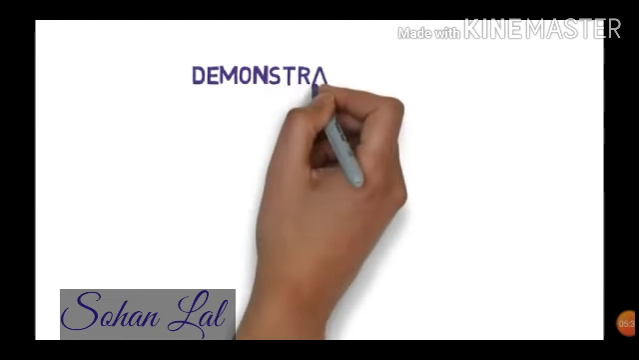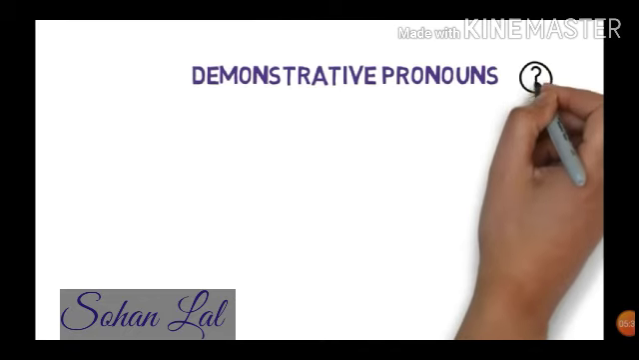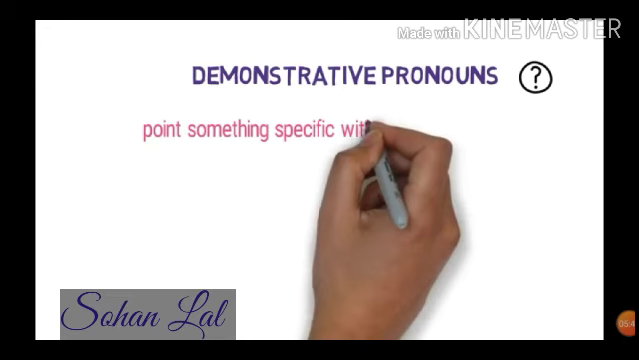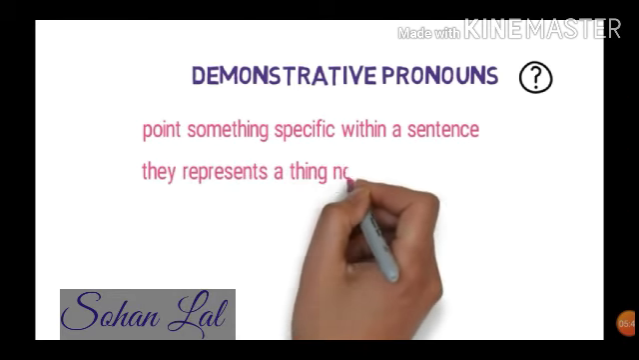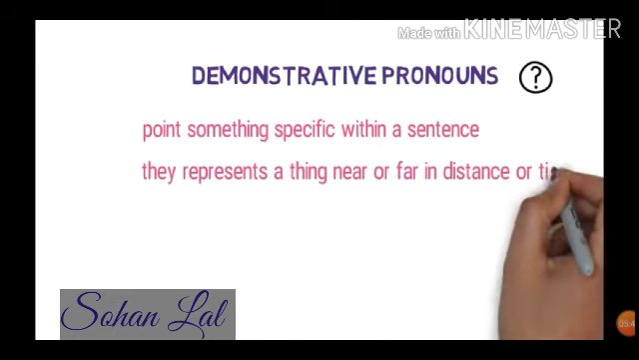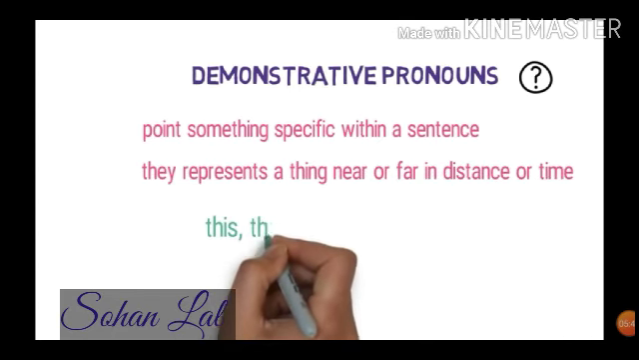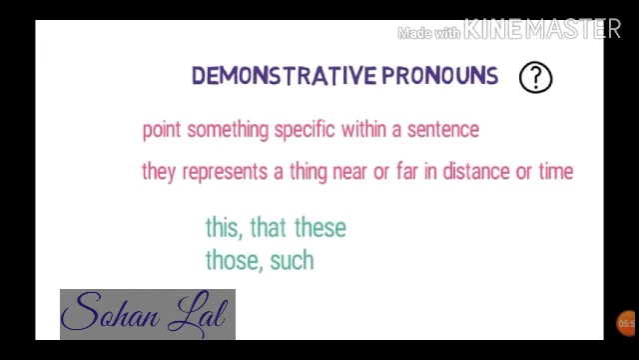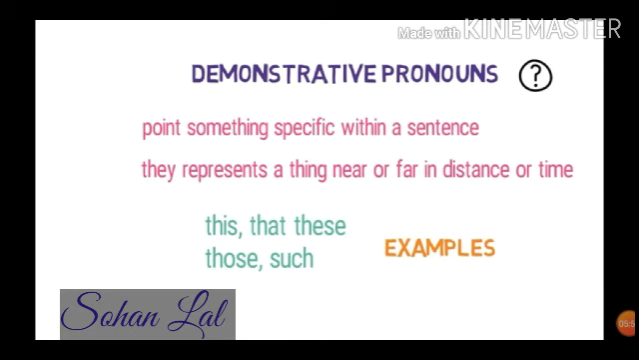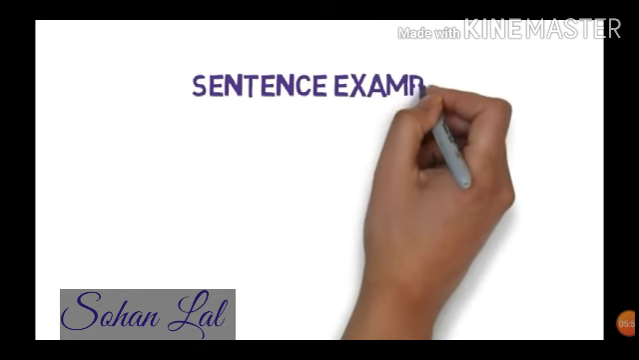Next type of pronoun is demonstrative pronoun. Demonstrative pronouns point to something specific within a sentence and they represent a thing near or far in distance or time. Examples: this, that, these, those, such. Now let us see in sentence example.